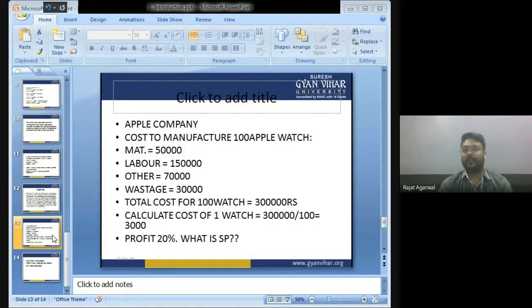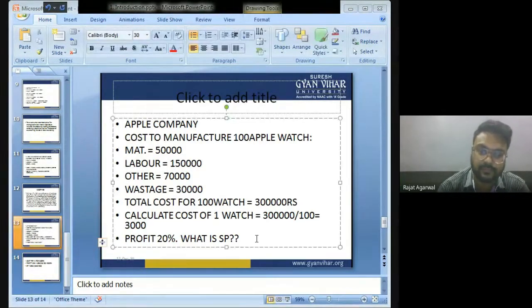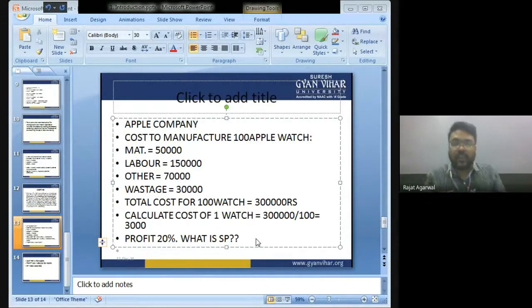Profit is 20%. The company wants to earn a profit of 20%. What is the selling price? So, sir, now, बच्चों, through costing, we get to know what is the cost of 100 watches.